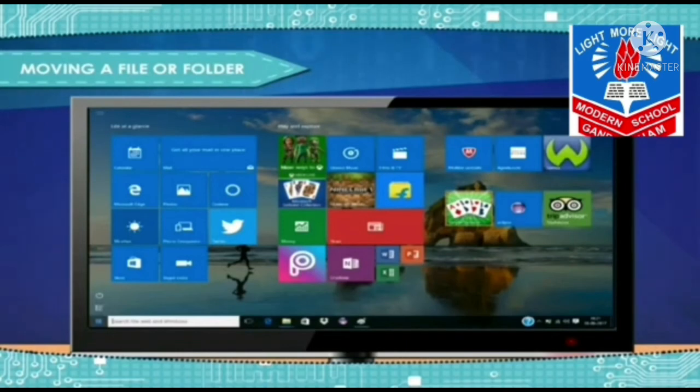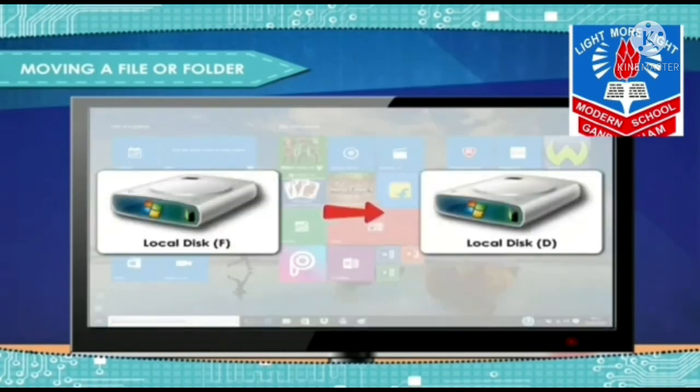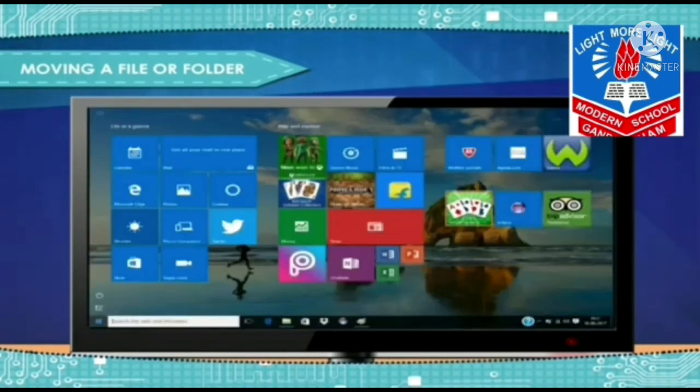When you copy and paste a file or folder, a duplicate file or folder is created. If you want to move a file or a folder from one place to another, you can use the cut and the paste command. The paste command is used the same as in the copy command in the previous instance.